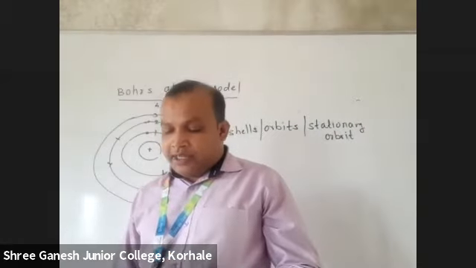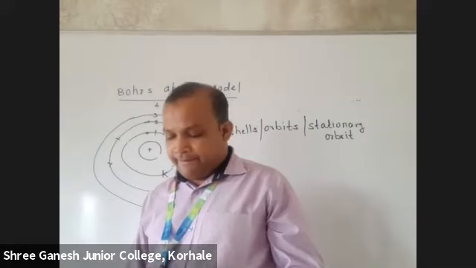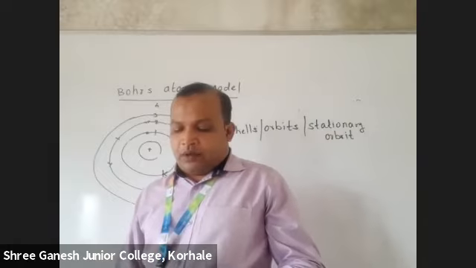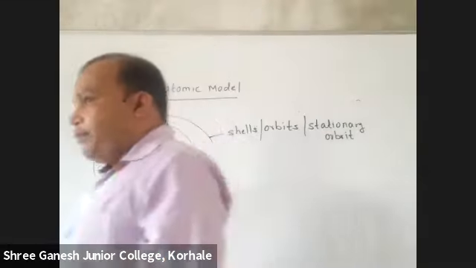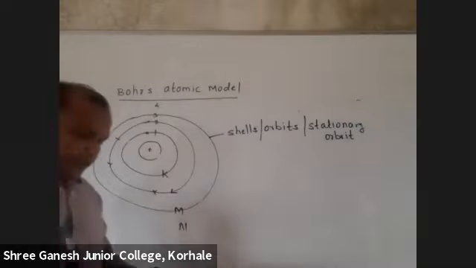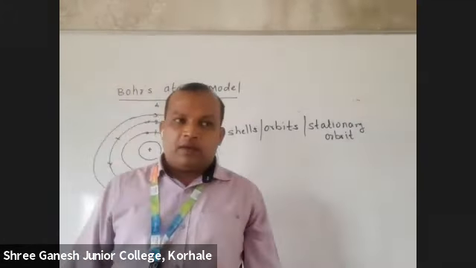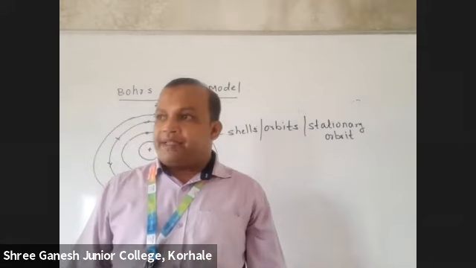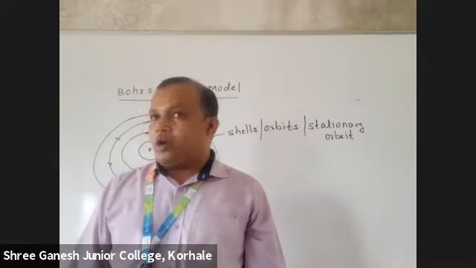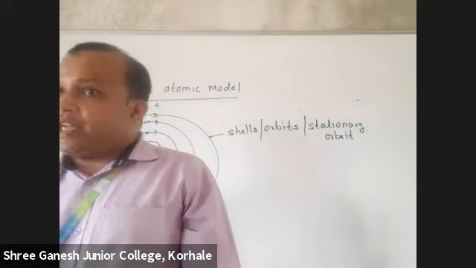Therefore, these orbits are called energy levels and are numbered as 1, 2, 3, 4 or K, L, M, N. You can say first shell or you can say K shell.